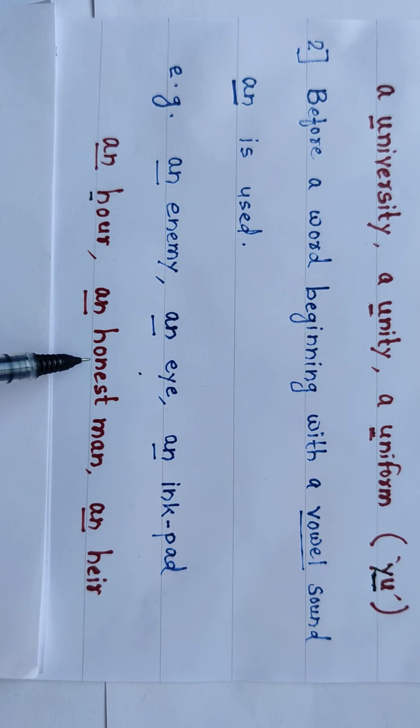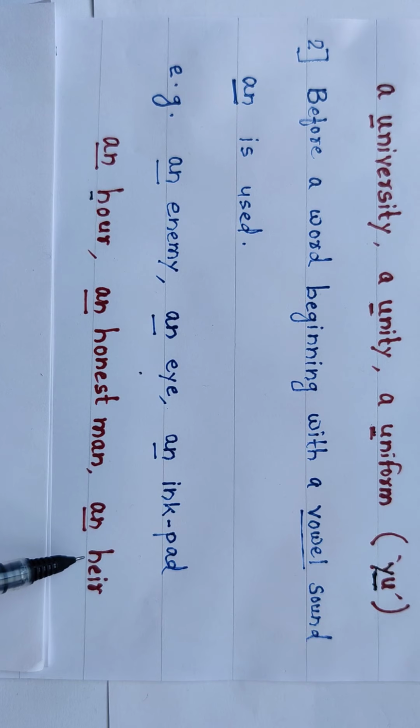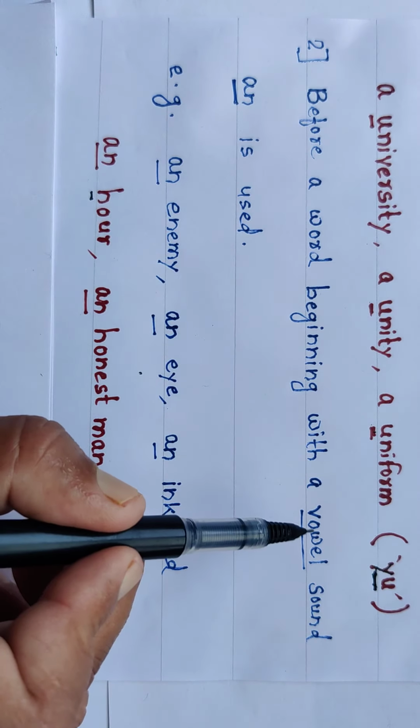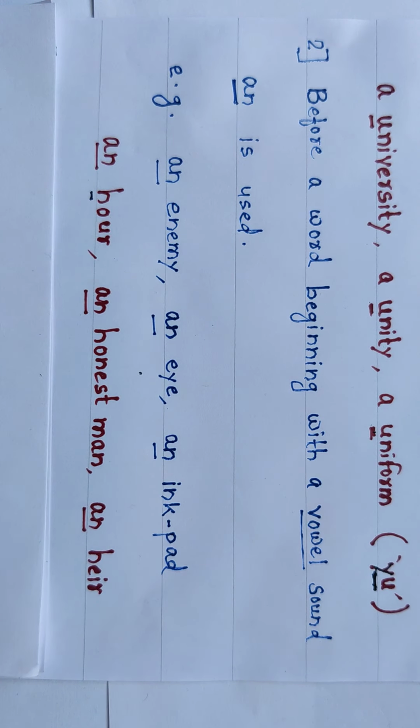Here also, honest, H is silent. Therefore, we are using AN before it. Okay, an hour, an honest man, an heir. H is silent here. So before a word beginning with a vowel sound, AN is used. Okay: an enemy, an eye, an inkpad, an hour, an honest man, an heir.